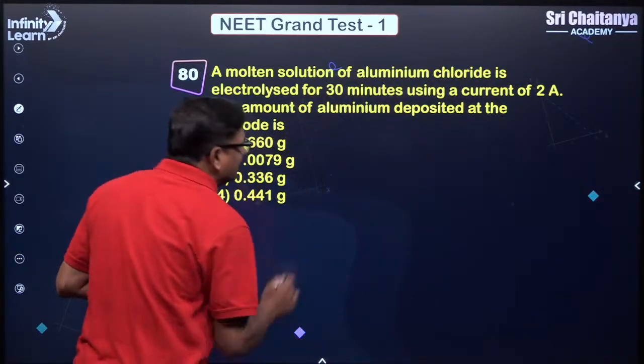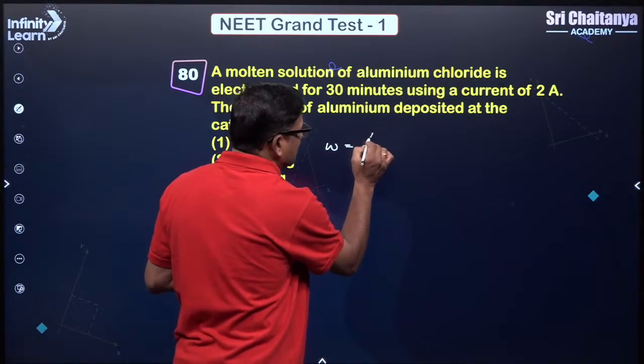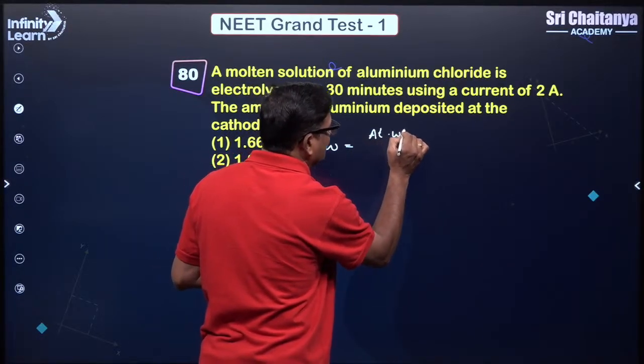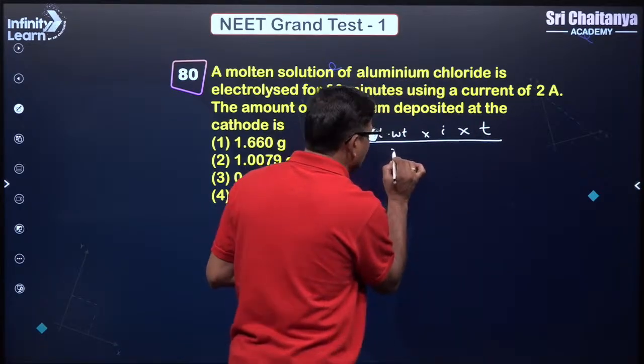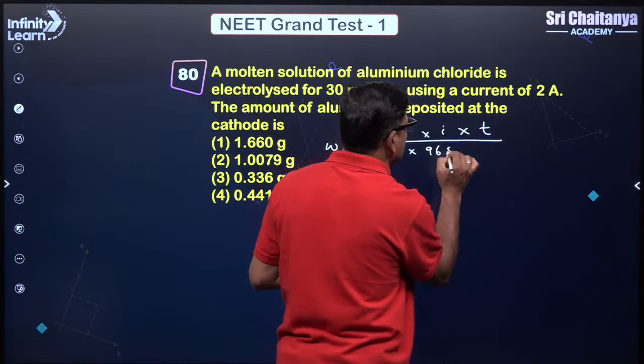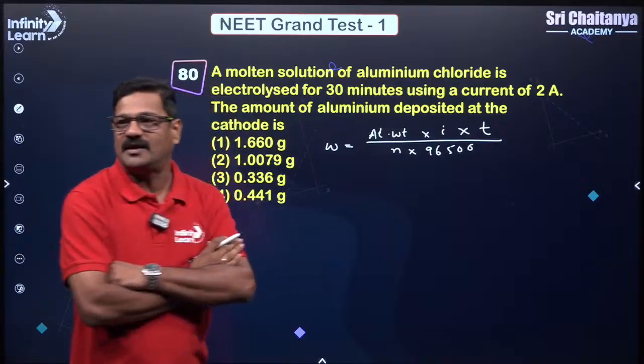The weight of the substance deposited is equal to atomic weight into I into T in seconds, upon n into 96,500. It is the simplest formula. You can have it.